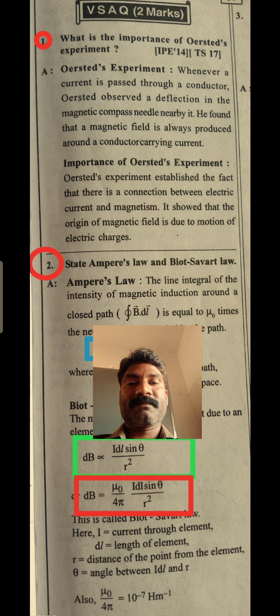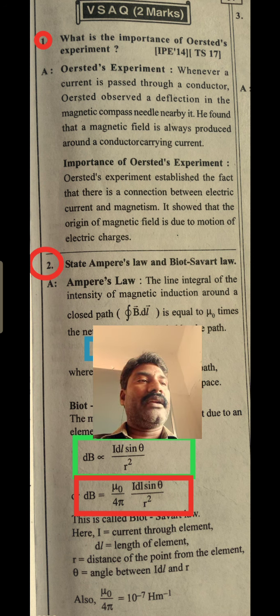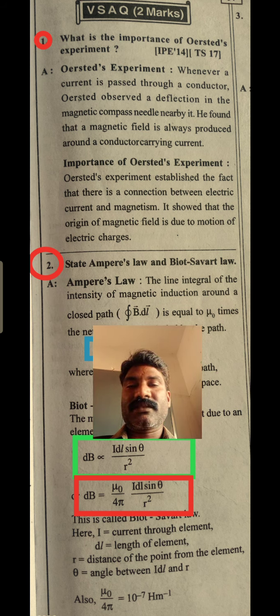If you take a magnetic needle nearby the conductor, it will get some deflection because of the charges passing through the conductor.